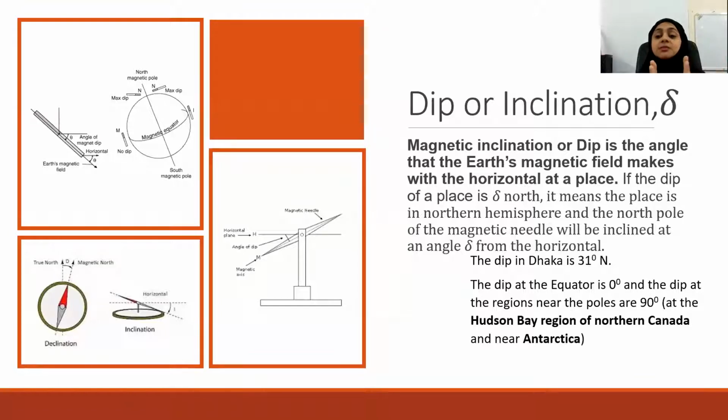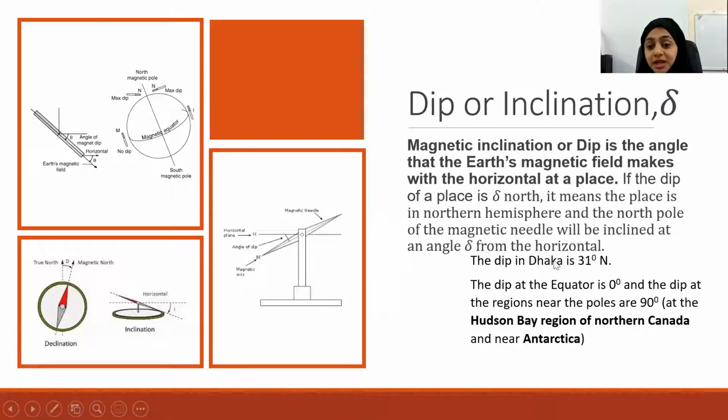Now, what does it mean if the dip at a place is delta degree south? It is in the southern hemisphere and the south pole of the magnetic needle will be inclined at an angle of delta from the horizontal.